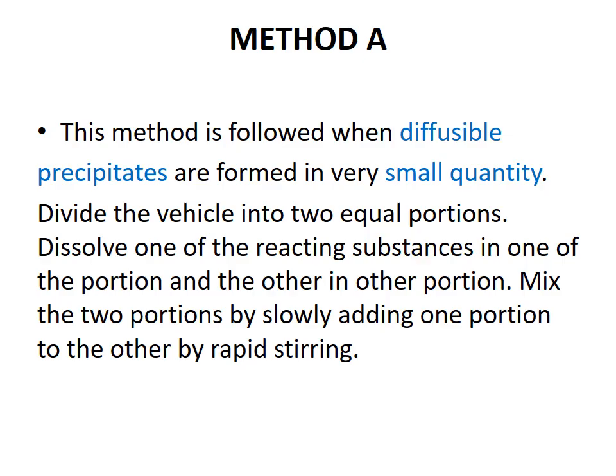We use method A. Okay, what I said: if the reacting ingredients are a very weak acid or weak base, they undergo a slow chemical reaction and form a precipitate. If the formed precipitate is diffusible in nature and its quantity is very small, it can be overcome by following method A. So what is method A?